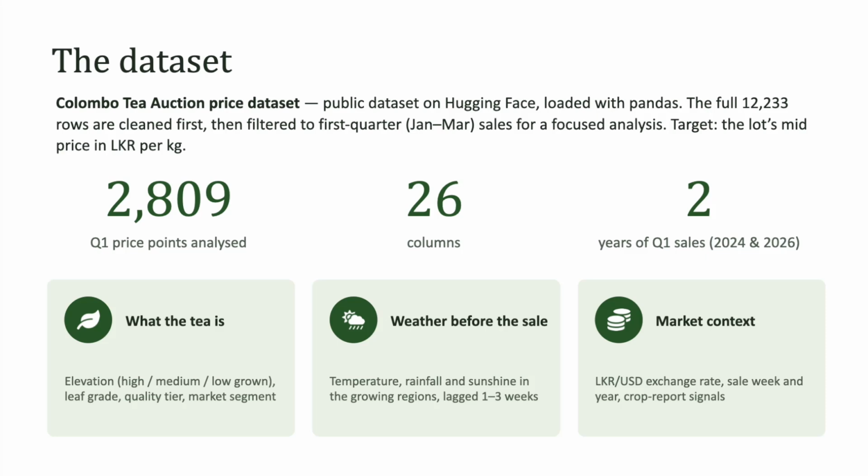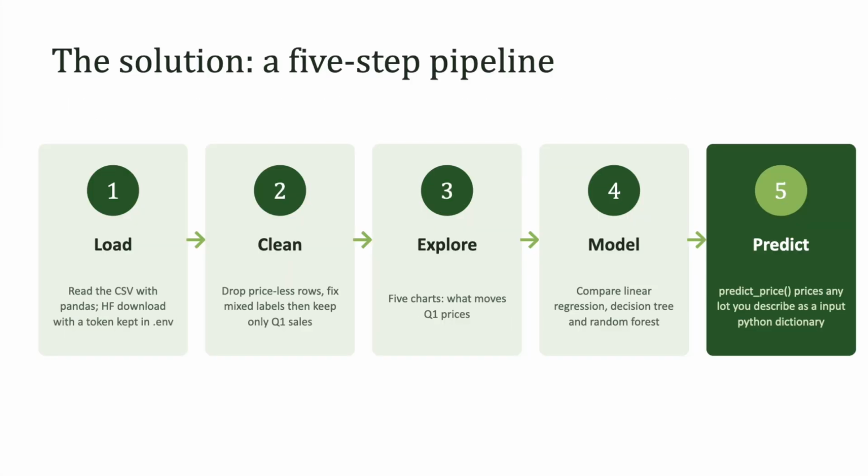Each row describes the tea's elevation, grade, and quality tier, the weather in the growing regions for the 3 weeks before sale, and the rupee-dollar exchange rate.